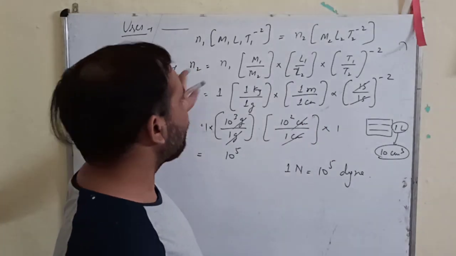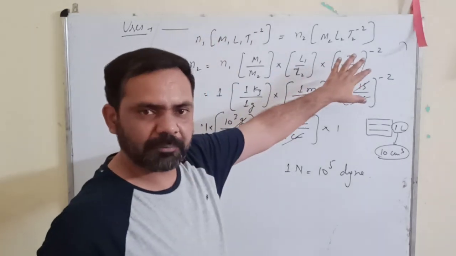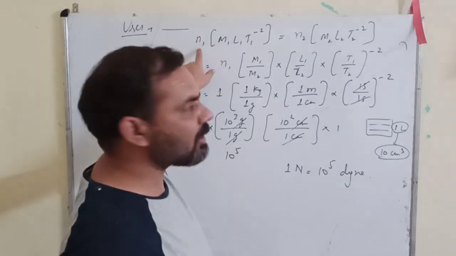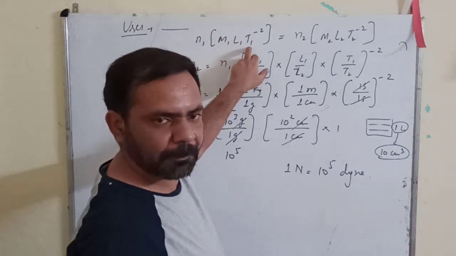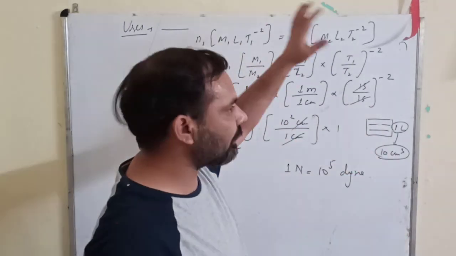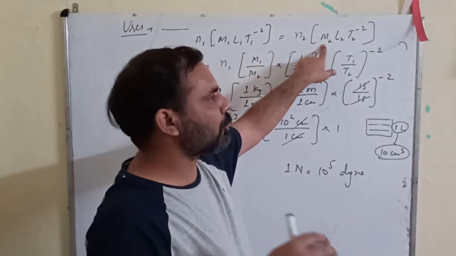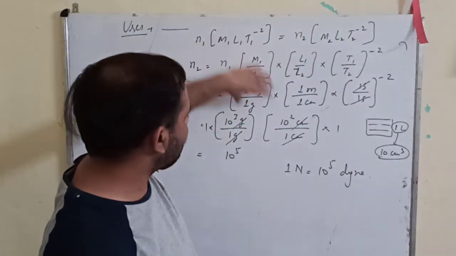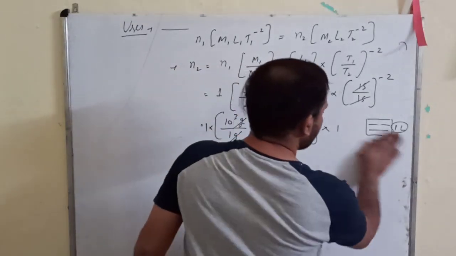Right? Simple way: the system which is given to you, first of all you write the dimensional formula of that particular quantity. Then for the system which is given to you, take the number of times as N1 and its dimensions as M1 L1 T1. Okay, the system in which you are required to convert, take that system's number of times as N2, which is required to be found, and its quantities as M2 L2 T2, and just simply make them equal. Then like this you find out the value. This is your method. Okay, next is